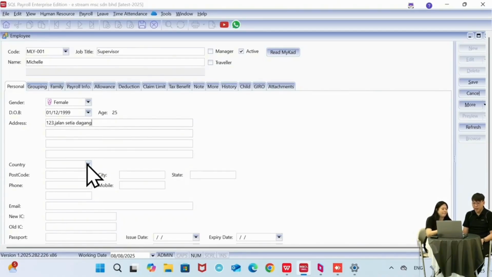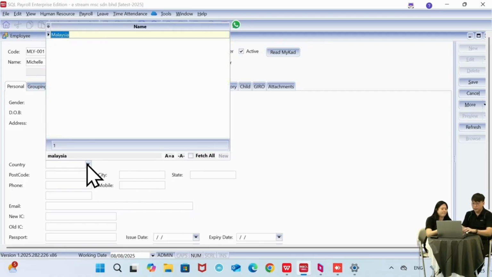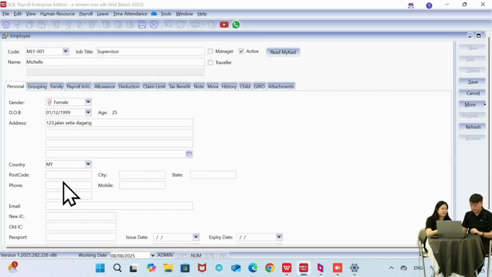Okay, let's move on to the country. We can choose the employee country, followed by the postcode. After keying the postcode, the city and the state are auto-generated here. Okay, followed by the phone number, let's say. Okay, followed by the employee email here. The email here is very important, as this will be the key to access the HRMS app for this employee. So Michelle needs to use the email here to log in to her mobile app.